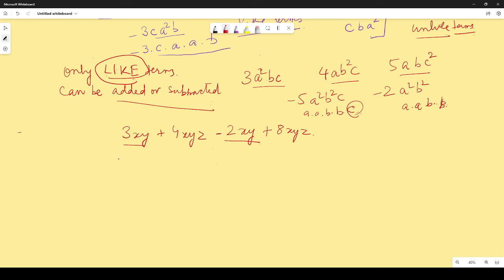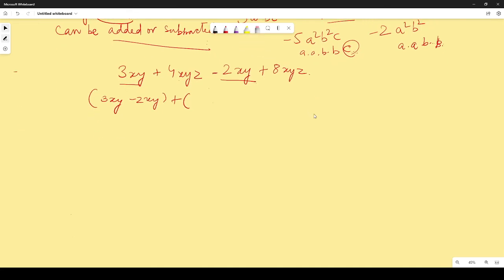So you have 3xy minus 2xy. You group it together. Then these two are also like terms, so you will again group them together and write 4xyz plus 8xyz.